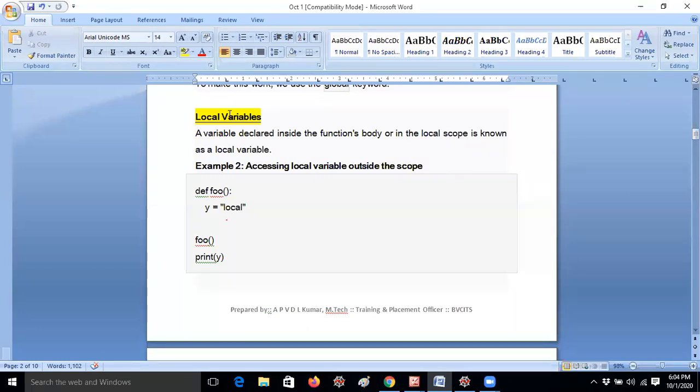Next variable, local variable. A variable declared inside the function's body or in the local scope is known as a local variable. Let me take an example.